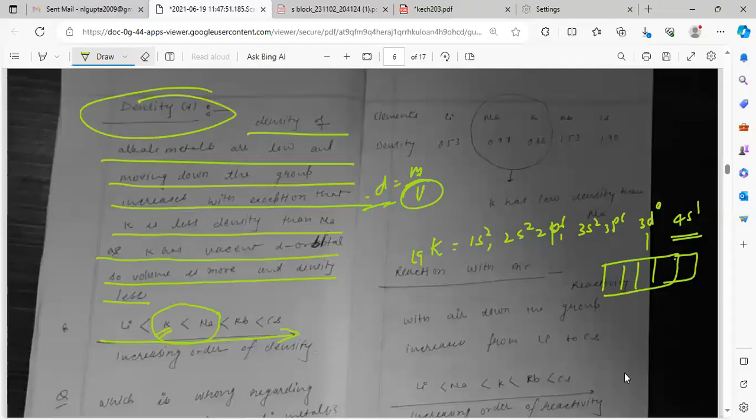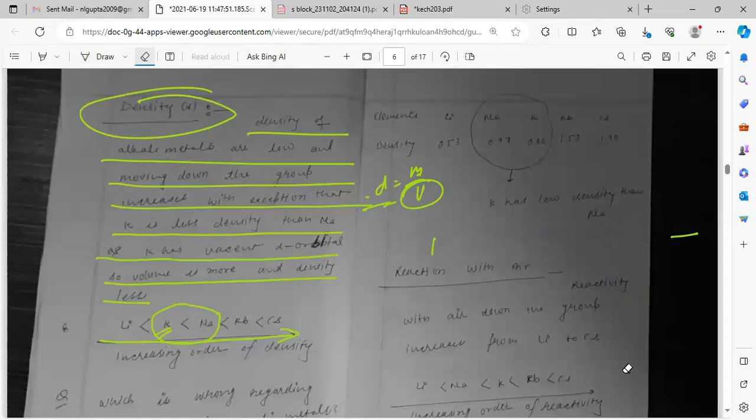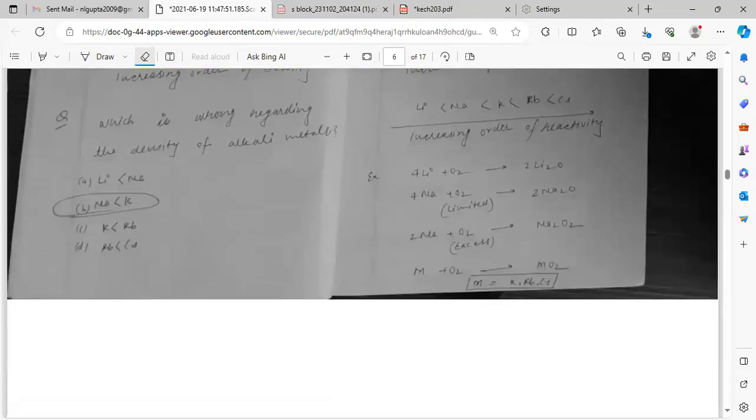Now see the next one. That portion I explained, the density. I explained why potassium has less density than sodium. You need to memorize that one. Which is wrong regarding the density of the alkali metal? Potassium will be less than sodium. So yes, potassium is less than sodium.